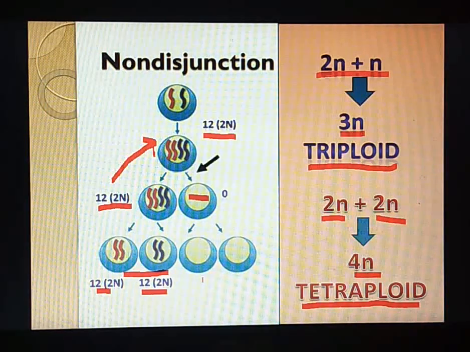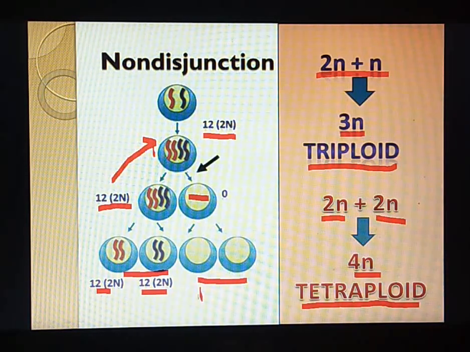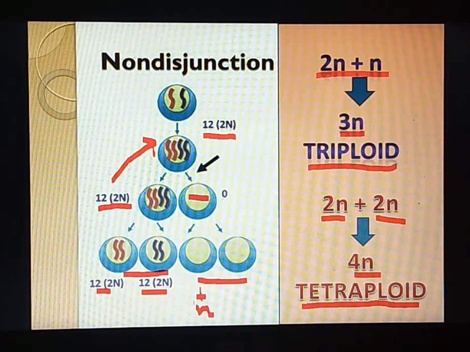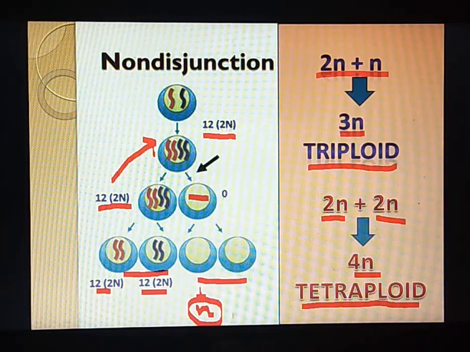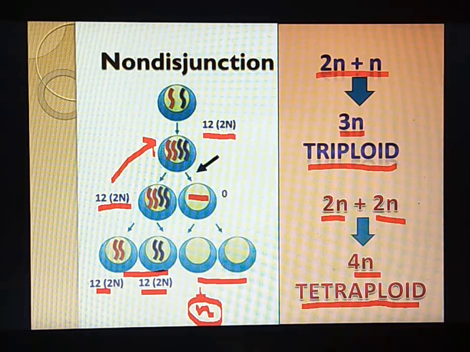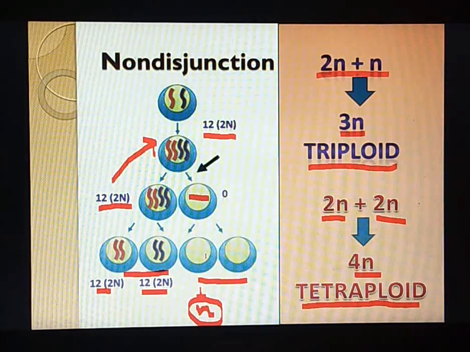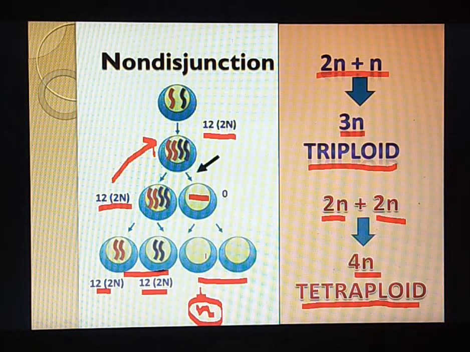So imagine if the gamete without any chromosome fuses with the other normal gamete, there will be only the haploid number of chromosomes in the individual, right? Because one of the gametes does not have any chromosome. So this is the mutation which we see when gamete fusion takes place.